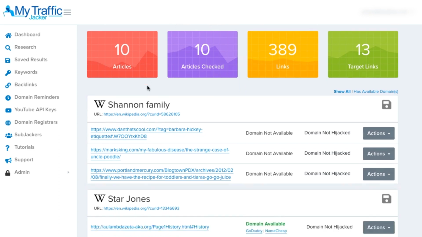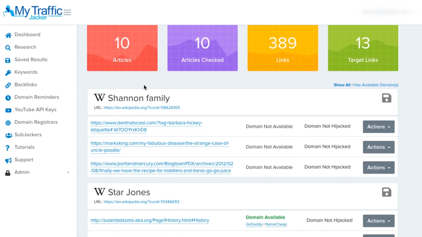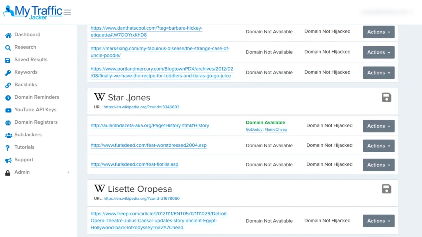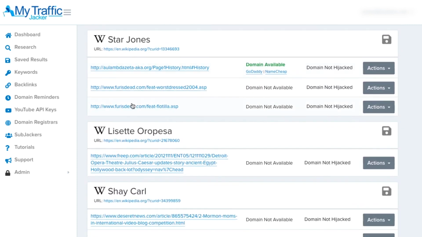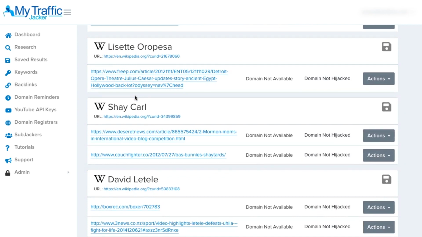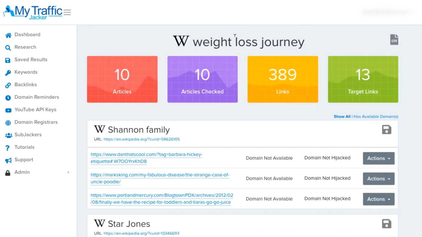Now, obviously, there's going to be a lot of interesting domains inside of the pages that it finds around weight loss journey. And the pages that it finds are going to be people like Star Jones, who's been a celebrity that has had a weight loss journey in the past. And so there's going to be information about weight loss on her page for Wikipedia to report that for the topic of weight loss journey. And if we were to go on and further research the weight loss niche, we might find pages like reality TV shows or recipes or other articles that are related to weight loss.